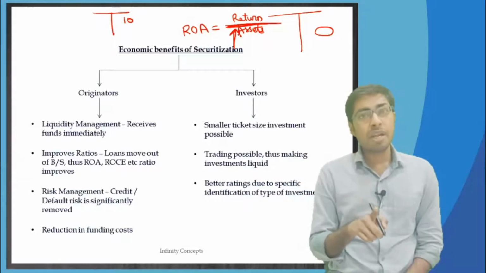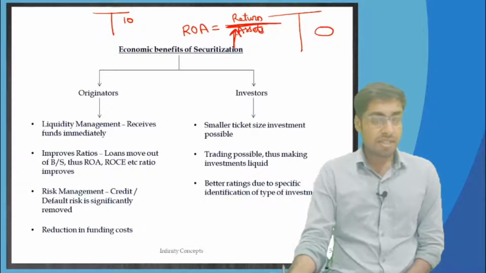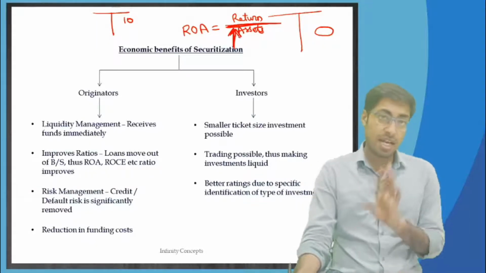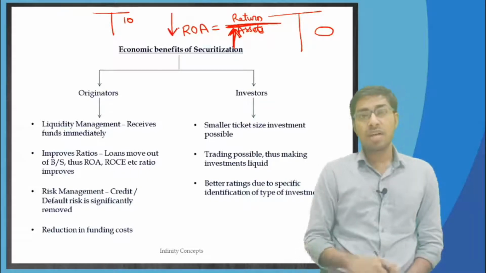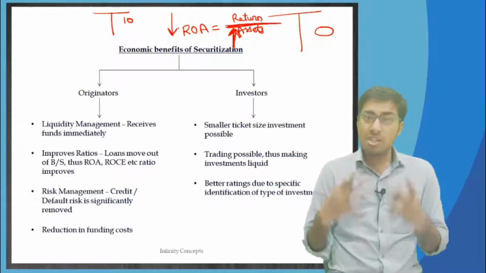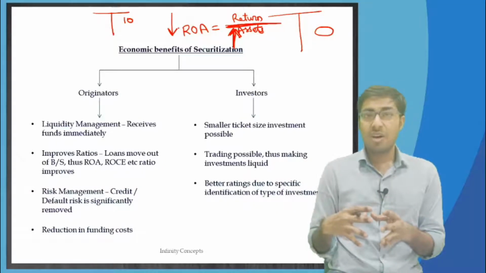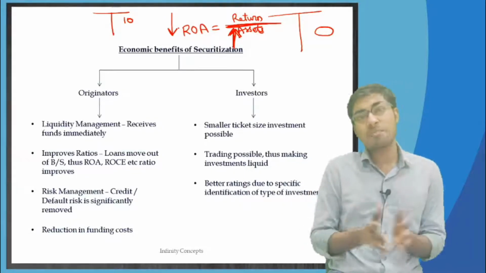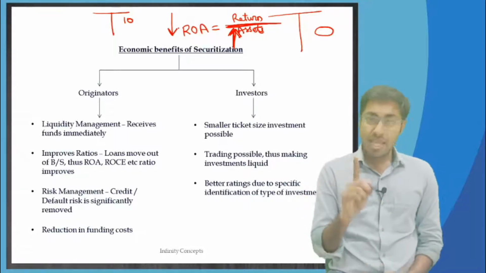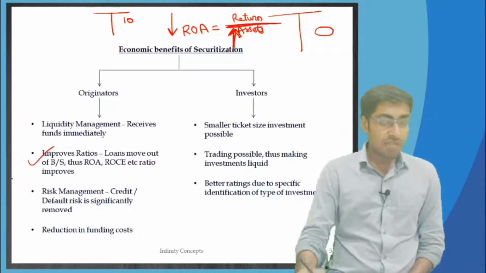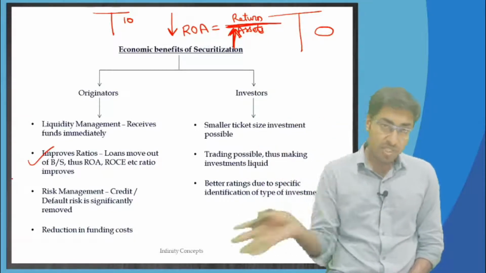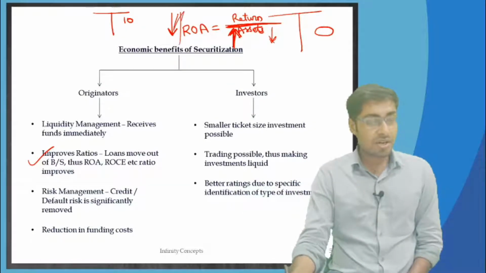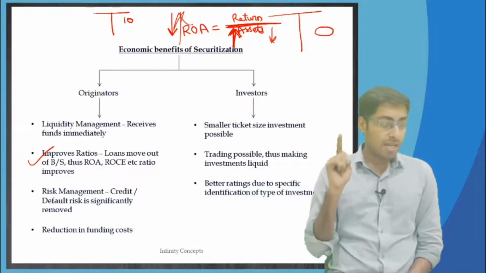If the assets are going to remain in your books, then what is going to happen is your return on assets, see over here the denominator is increasing, assets are high and therefore your ROA is going to be lower. If your ROA is going to be lower, you will be moving slow in your life, your share price is determined by the ROA that the company is generating, the ROE that the company is generating and so on, and therefore it improves the ratios if you remove the assets from your balance sheet. When you remove the assets from the balance sheet, your denominator decreases, and once your denominator decreases, your return on assets is going to increase. This is your second point.